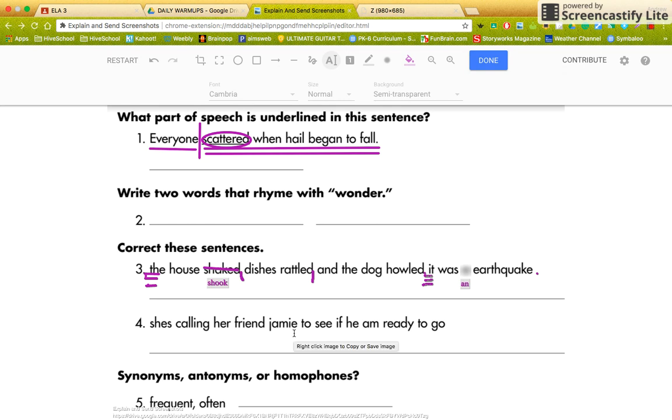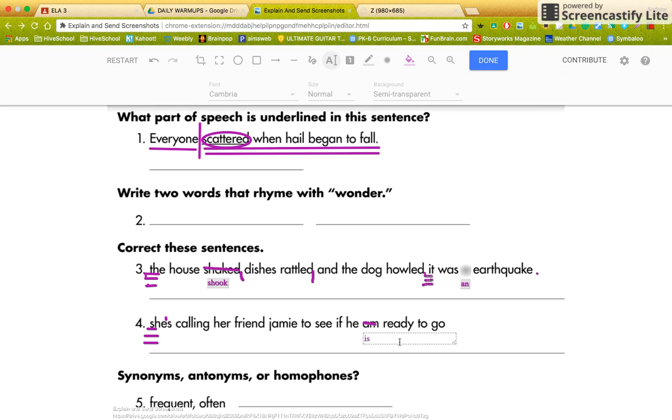She's calling her friend Jamie to see if he am ready to go. What in the world? Okay, so let's go ahead and do what's obvious here. Let's get her 3 lines. She's calling her friend Jamie. She is, I'm going to put an apostrophe there. She is calling her friend Jamie to see if he is ready to go. Not he am. So let me just put is there.